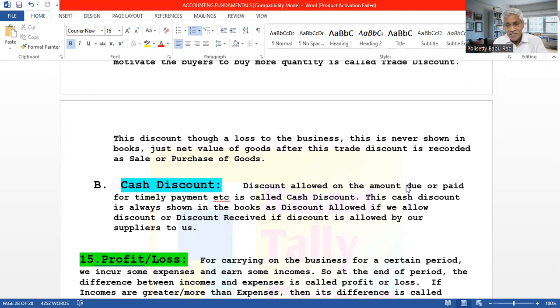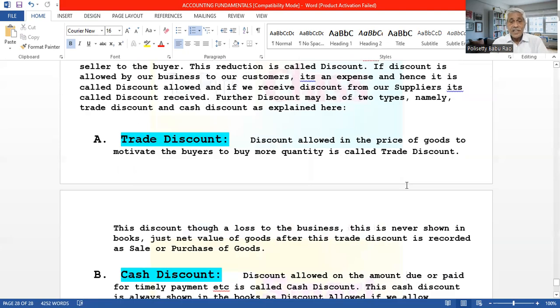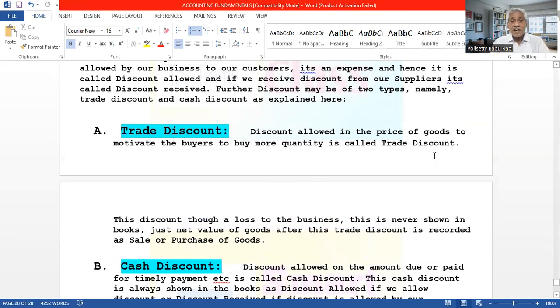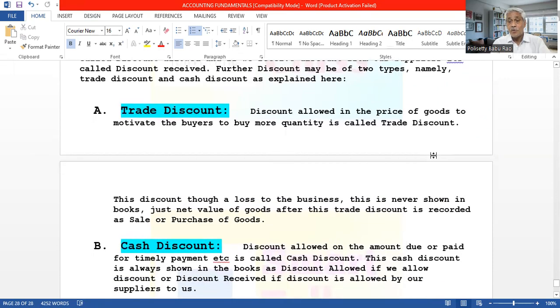But the balance is closed. This account does not show any balance, because he paid 900 and we allowed discount of 100, so the total amount is closed. That is why this cash discount is also to be recorded in the books along with the cash payment. So this cash discount is shown in the books, but trade discount is never shown in the books.